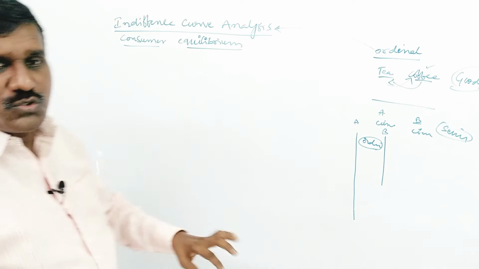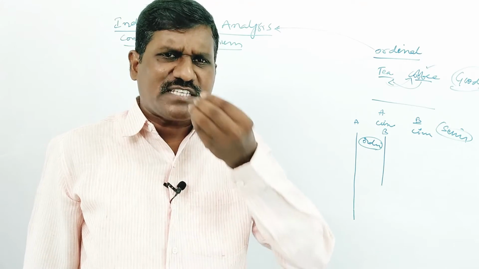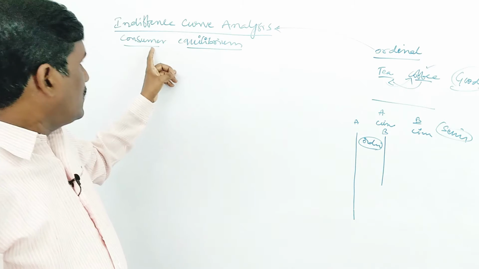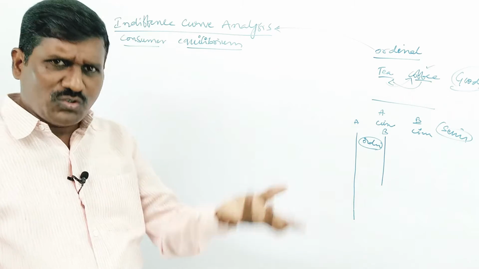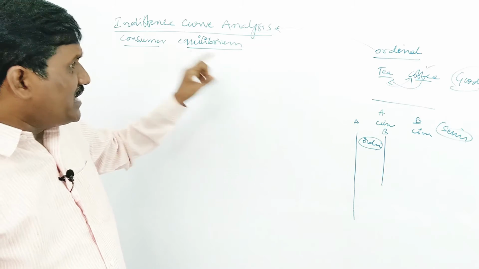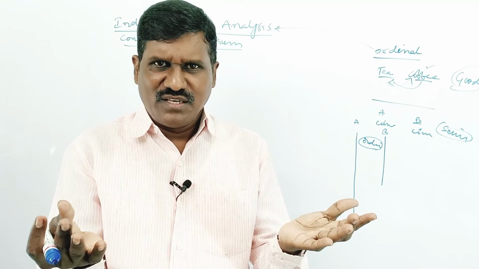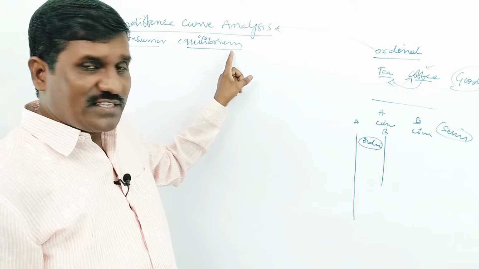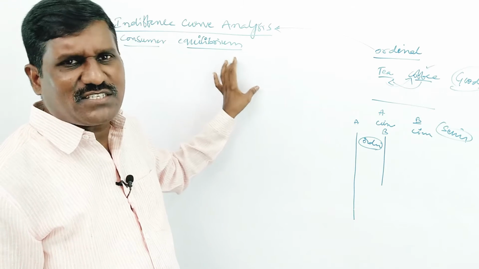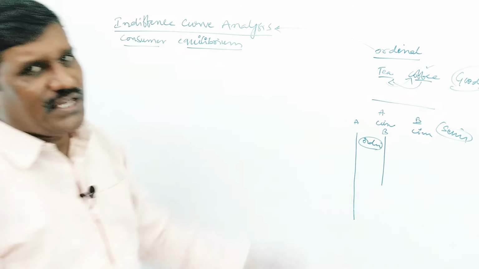Who is called a consumer? The people who purchase goods for the purpose of consumption are called consumers, or the persons who use the goods are called consumers. But what is equilibrium? Equilibrium means constant, no changes. It is a previous stage or constant stage. This is called equilibrium.